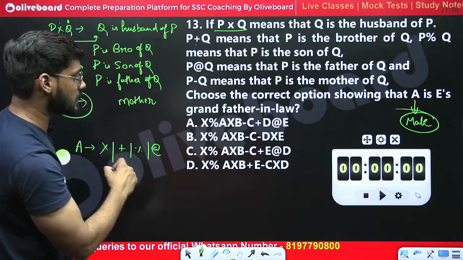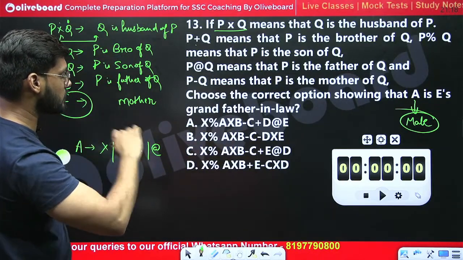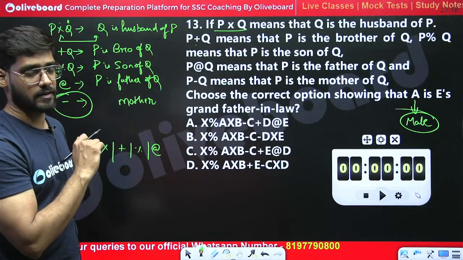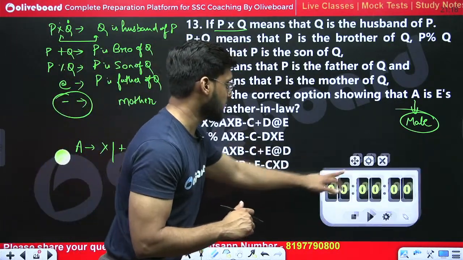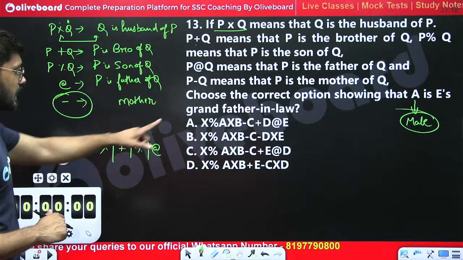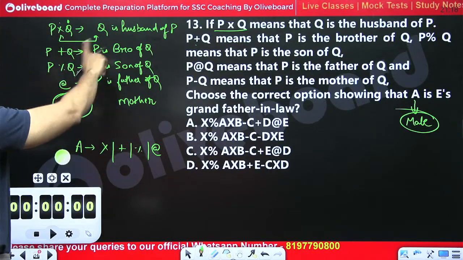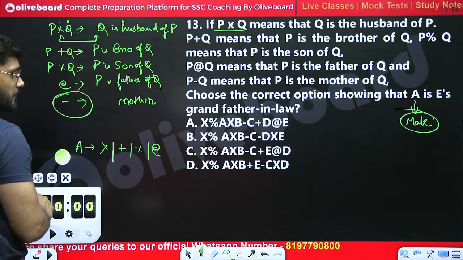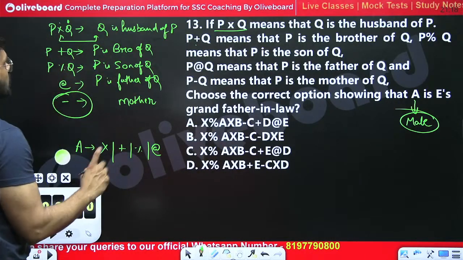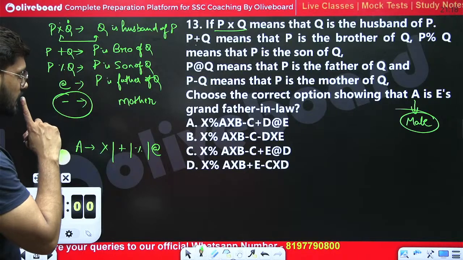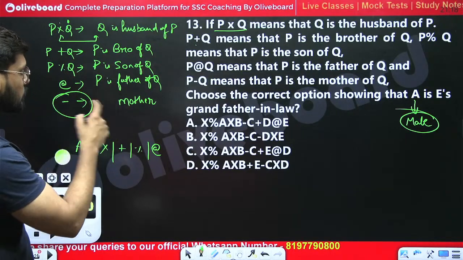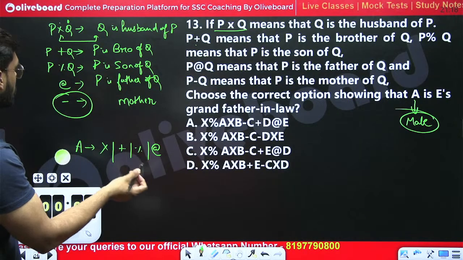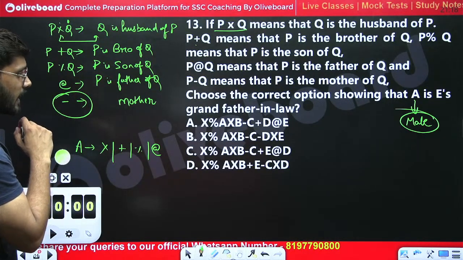So we are supposed to draw the diagram of each and every one. So let's draw the diagram. A multiply B, multiply means husband, so B is the husband of A. Let's see one more thing as well. I don't think any option would go right.